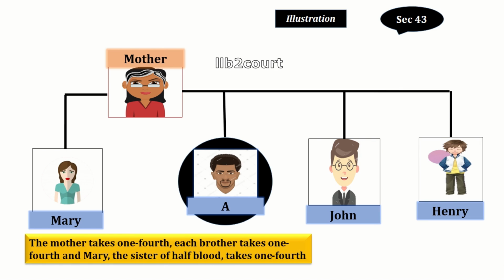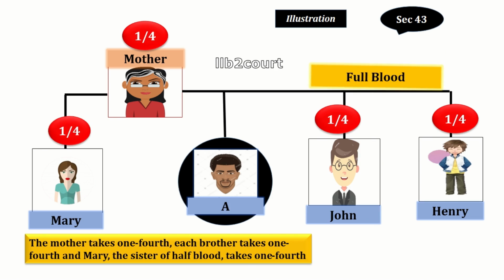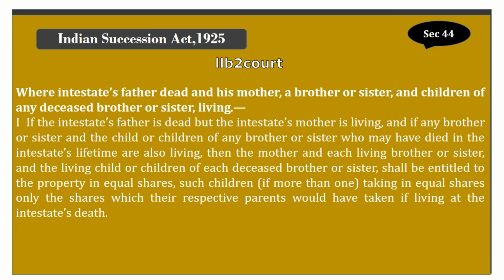So now the mother will share the property with John, Henry and Mary. Totally 4 shares are there. According to section 43, the property has to be distributed equally. So 1 by 4 mother, John 1 by 4, Henry 1 by 4, Mary 1 by 4. So even the full blood and half blood have the same rights. That is what has been portrayed in section 43.